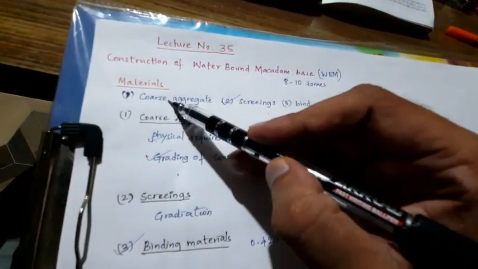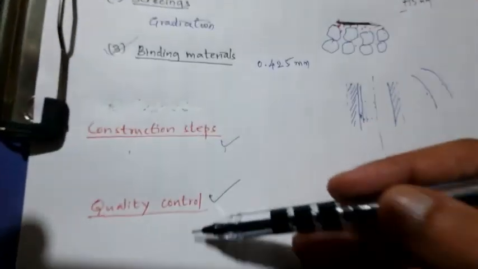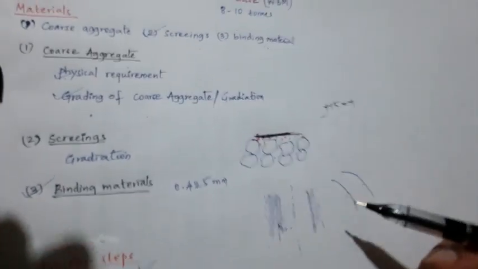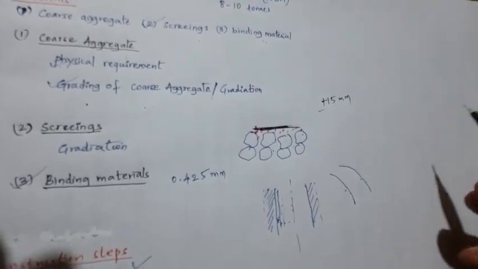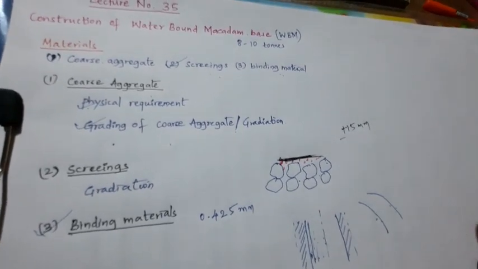In examinations, the first thing is you have to write the material, and what all comes under material. Then the construction steps and the quality control. These questions come in one shot for 8 marks or 10 marks. Clear? Fine. We end it here.